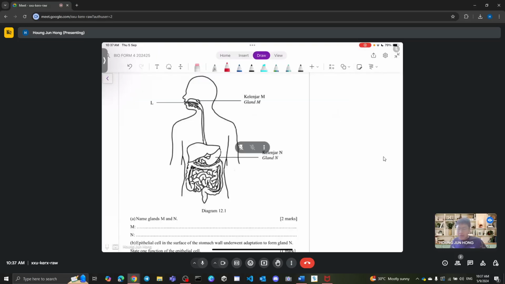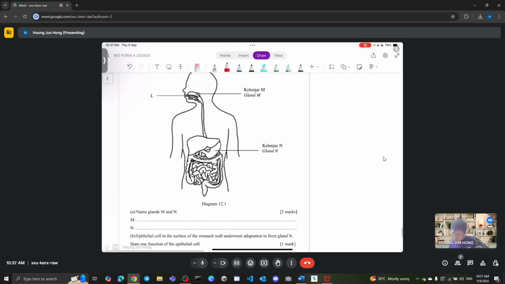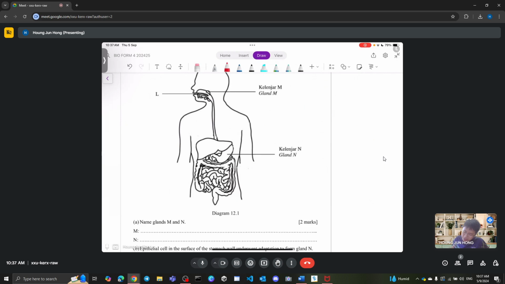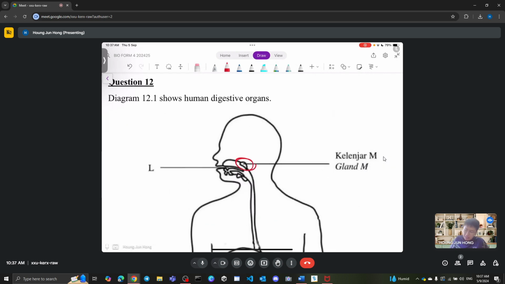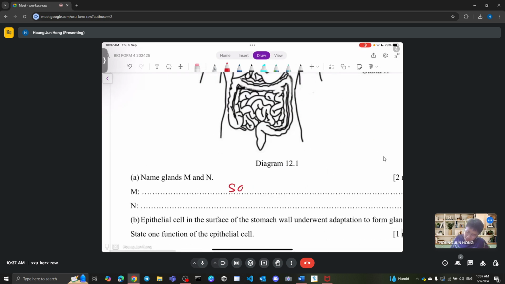Alright, now on to the very last question. Over here we have question 12. This is a subjective question for the digestion chapter. So over here you can see, first of all, very simple, M and N. What is this? Okay, so M, I think very simple. In your mouth, what do we have? Only one thing, salivary gland. That's it.